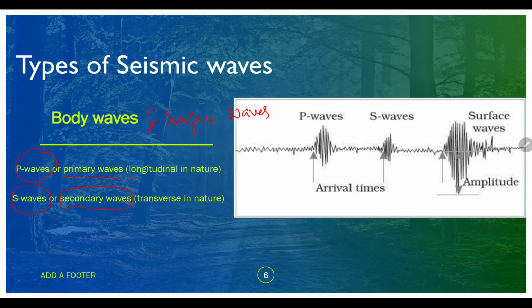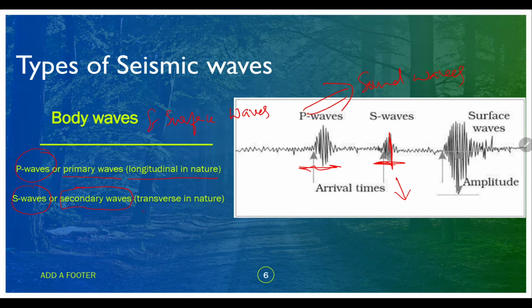P waves are longitudinal in nature, and S waves are transverse in nature, as you can see in the picture. In nature, the P waves are like sound waves and S waves are like ripples on the surface of water.